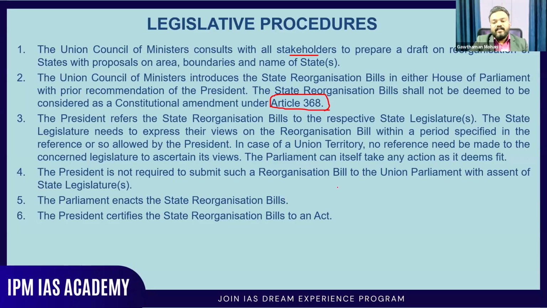Then the parliament can enact the bill. So the parliament enacts the state reorganization bill, and the president certifies it. So this is the process, the legislative process for a state reorganization bill in our country. You can just pause for a moment and read it, and you will understand it clearly.